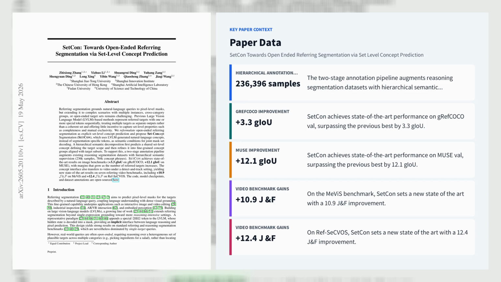With hierarchical supervision over 80% multi-subcategory cases, on image benchmarks, SetCon reaches state-of-the-art performance on gRefCOCO and MUSE, improving by 3.3 gIoU and 12.1 gIoU on their validation sets, respectively, while remaining competitive on RefCOCOg and achieving the best average on ReasonSeg. On video, it sets new state-of-the-art on 7 benchmarks, including plus 10.9 J&F on MeViS and plus 12.4 J&F on Ref-YouTube-VOS. The key novelty is that semantic concepts, not special tokens, become the interface between language, reasoning, and mask prediction, making multi-instance and cross-category grounding both more interpretable and more stable.